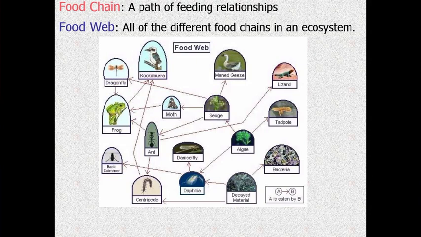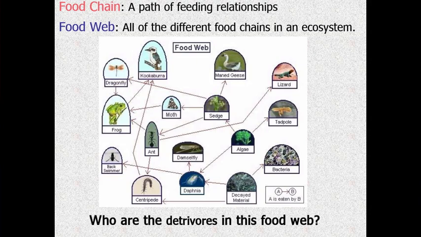So if you take a look at anything on there, you can see who eats whom. Sometimes students get confused on who's eating whom. So imagine the arrow is pointing into the mouth of the organism. That tells you what direction the food is going. For example, you see the moth and the frog. The arrow is going from the moth to the frog. So imagine that that moth is going in the mouth of the frog. So you know that the frog is the one that's doing the eating. So the frog is eating a dragonfly, it's eating ants, but it is being eaten by kookaburras.